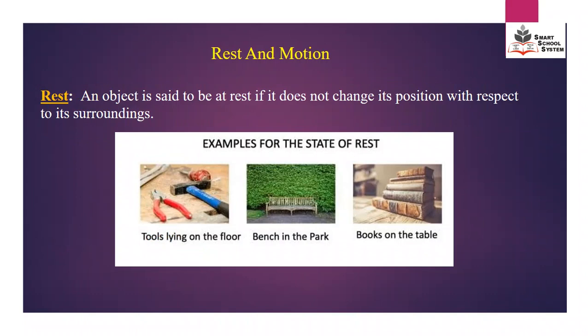For example, stool lying on the floor, bench in the park, books on the table. All these are in state of rest. In these examples, these are static, meaning they cannot change their position and will remain in state of rest until some external force disturbs their state.